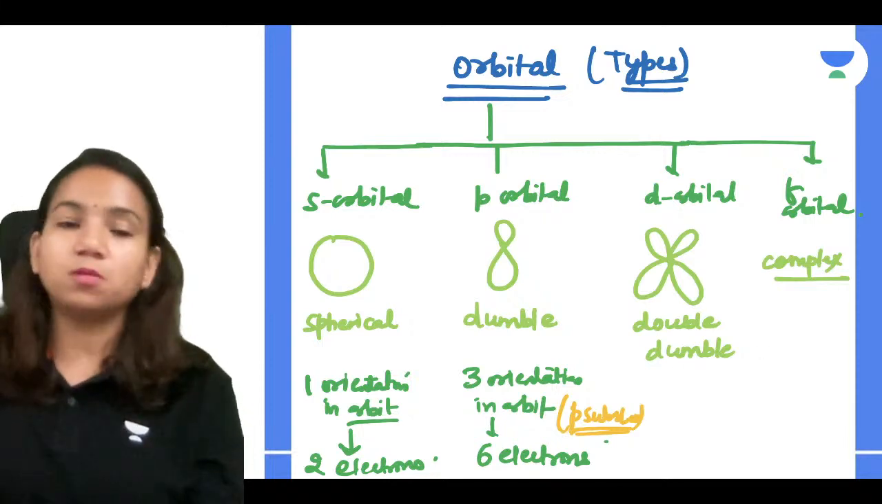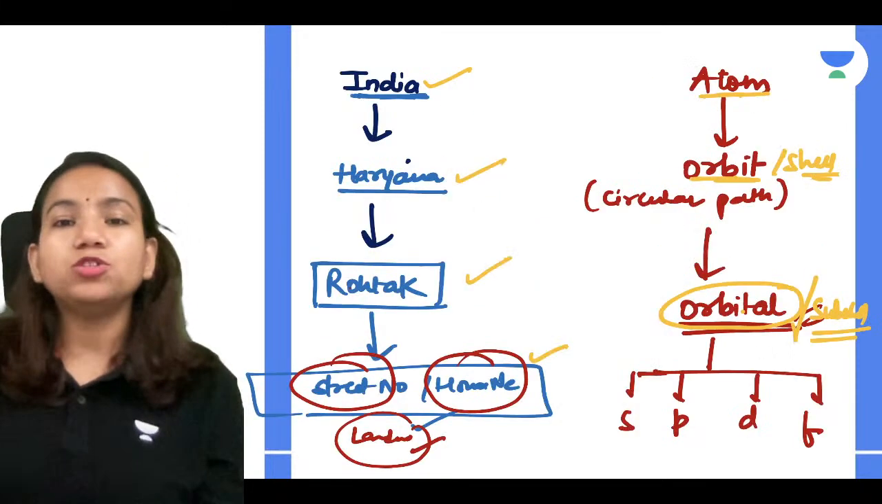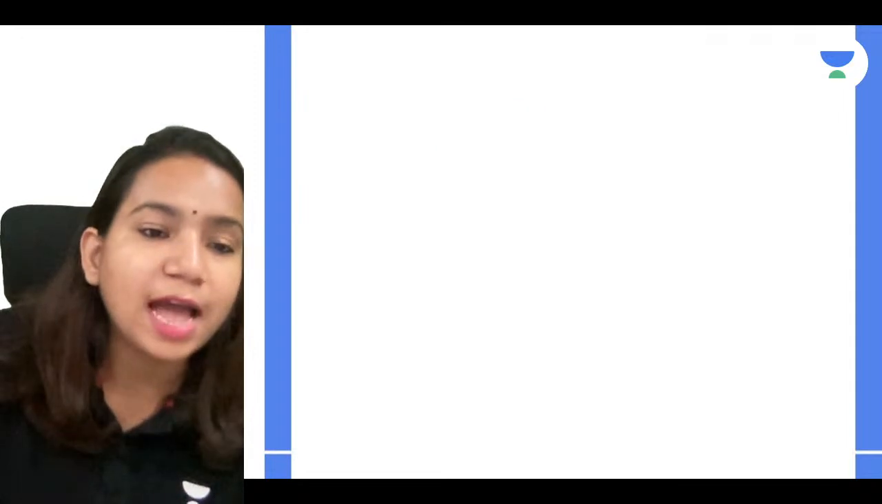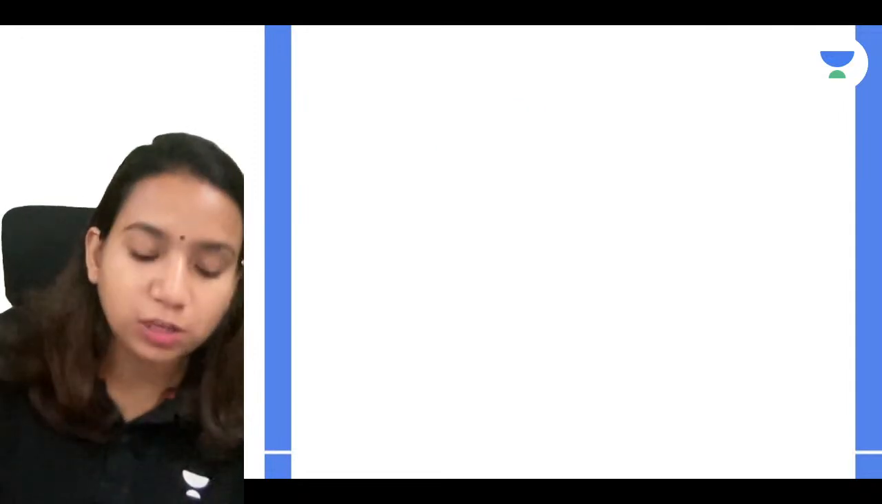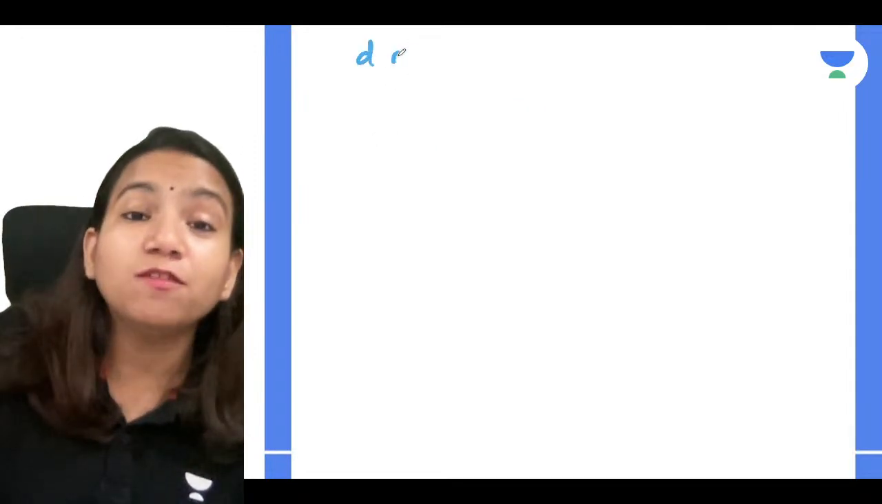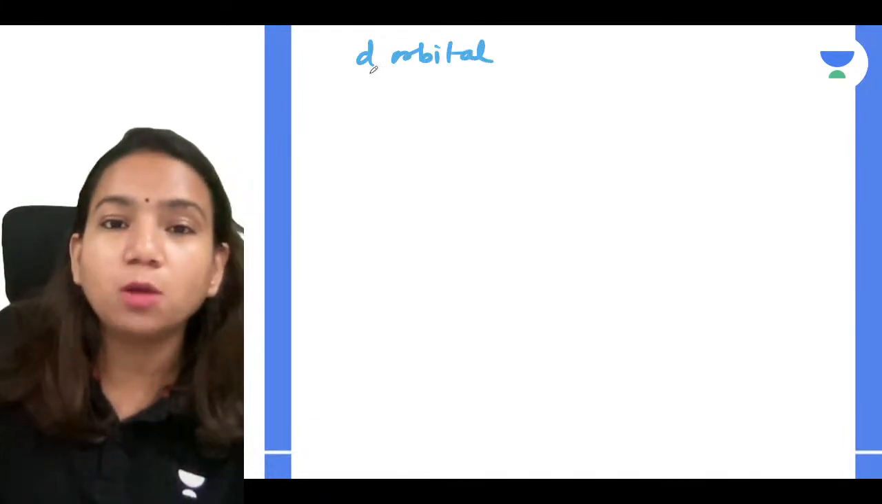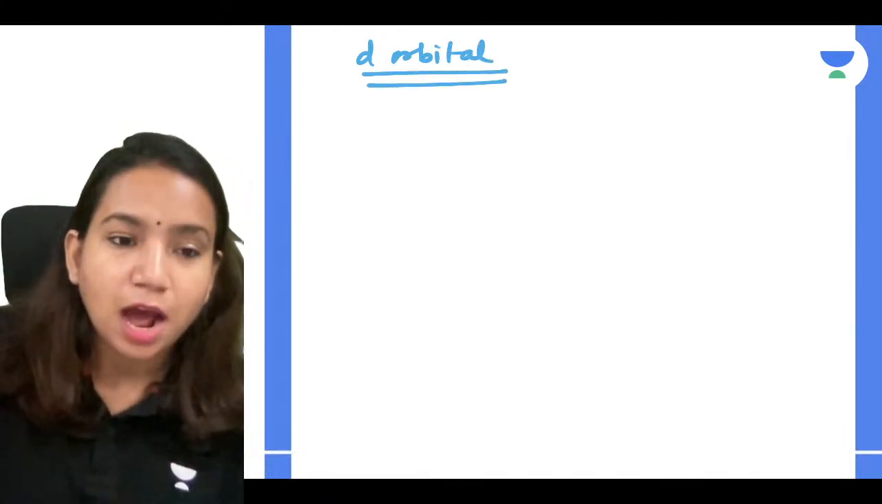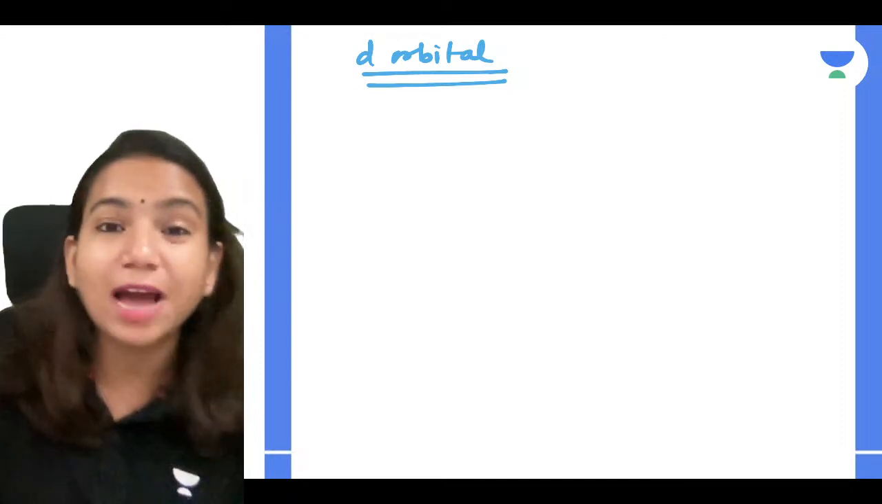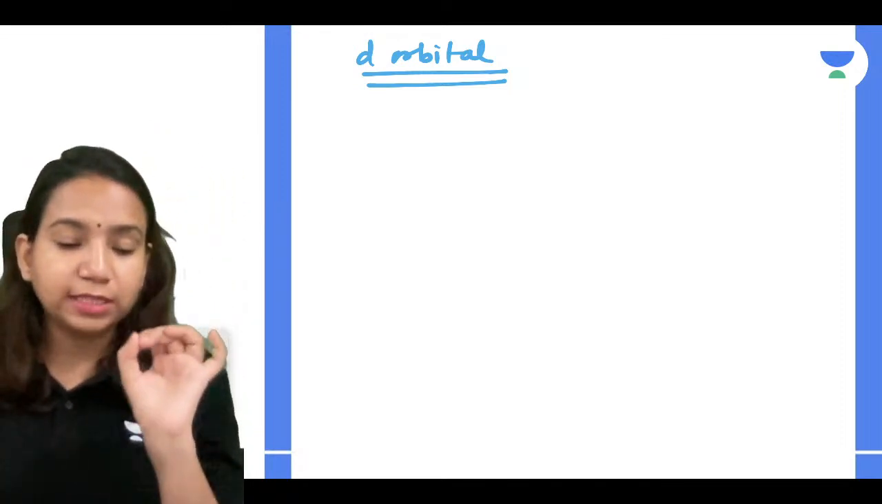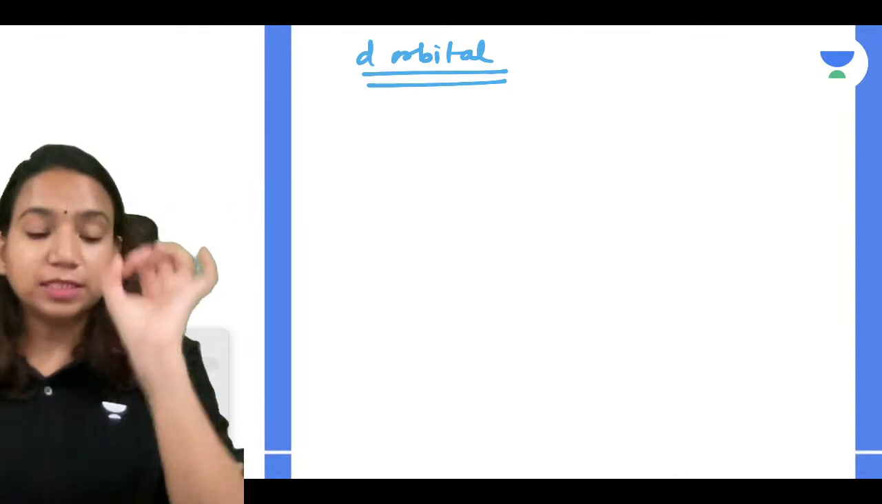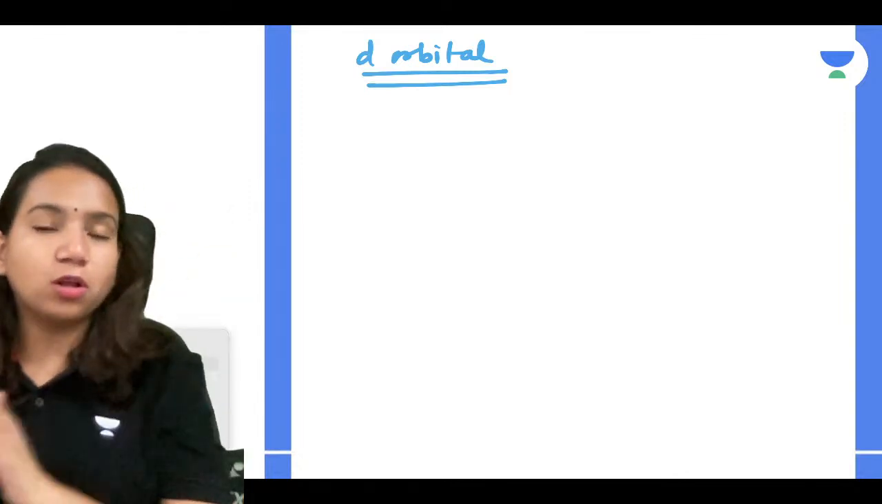Now talking about d orbital, guys. What you should know is how many orientations the d orbital has. The d orbital has 5 orientations. Whenever d orbital is present in an orbit, it is present along with 5 orientations. It is never found in a single orientation. It is present with all 5 orientations.